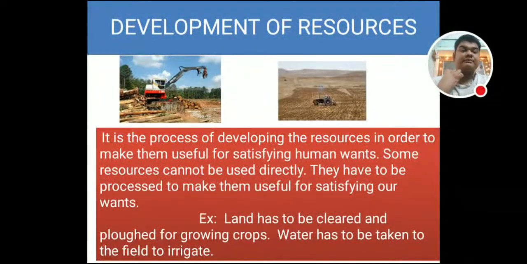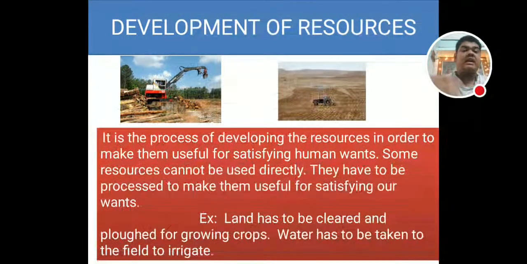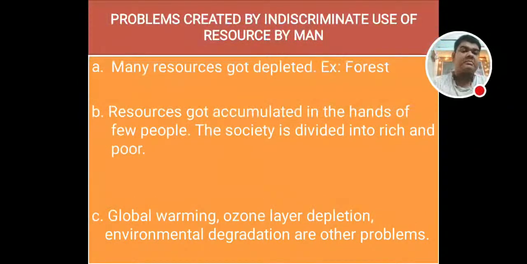Development of resources is a process of developing the resources in order to make them useful for satisfying human wants. Some resources cannot be used directly. They have to be processed to make them useful for satisfying our wants. For example, land has to be cleared for growing crops. Water has to be taken to fields for irrigation purposes.